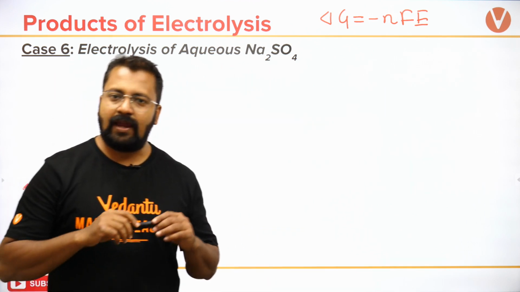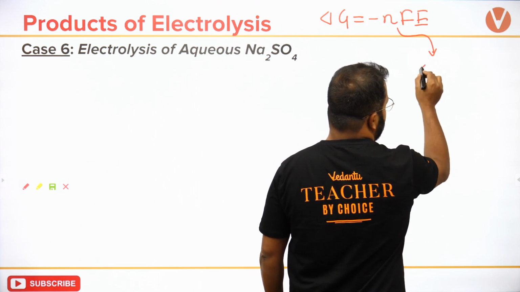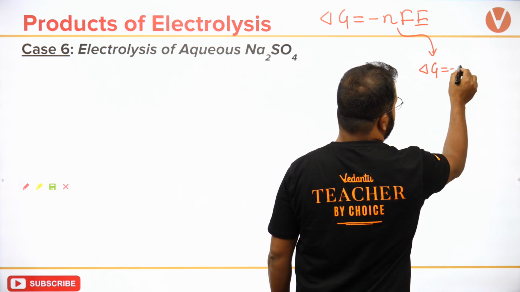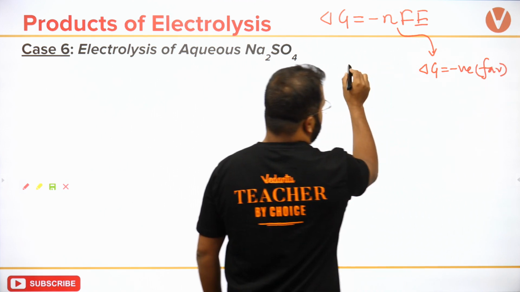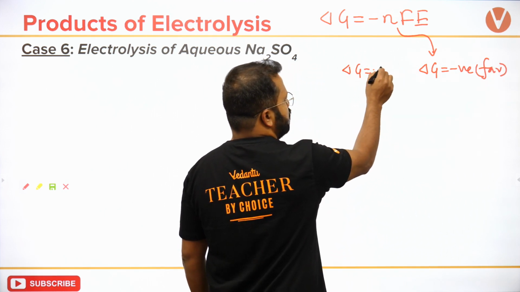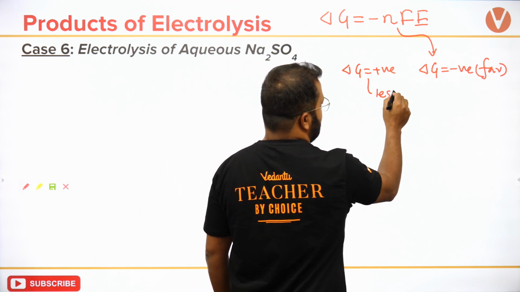Delta G is minus nFE. If delta G is minus nFE, then delta G negative is favorable. Delta G positive is less favorable.